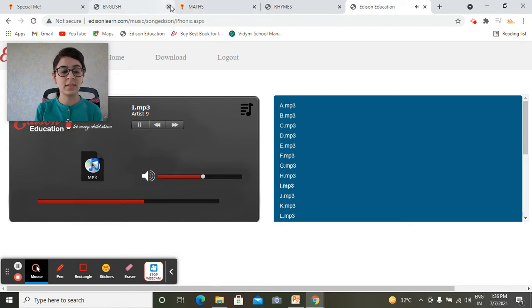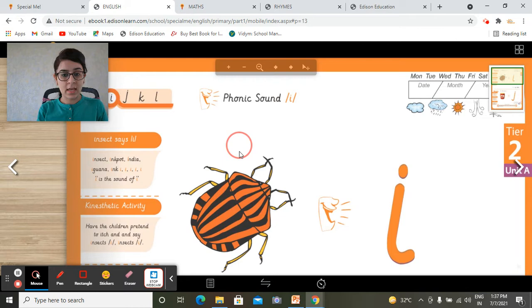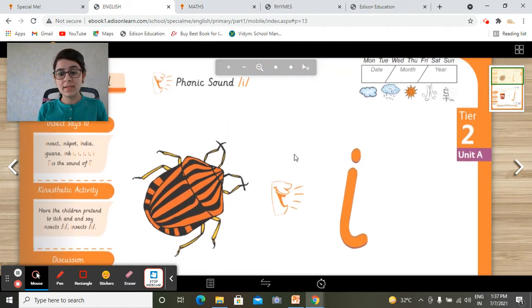So which letter is this? This is letter I. First of all, parents, I request you to please circle the day for today. Then put the date, month and year. Then later on put a circle on the weather for the day, whether it's cloudy, it's rainy or it's sunny. Already it's too heat outside.